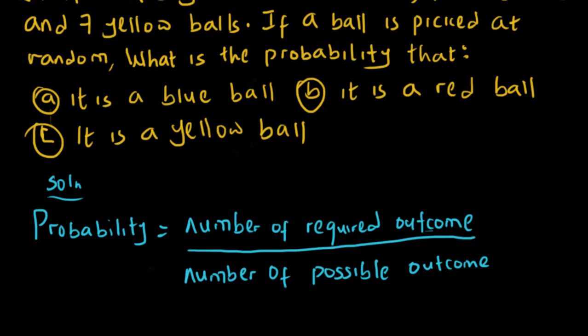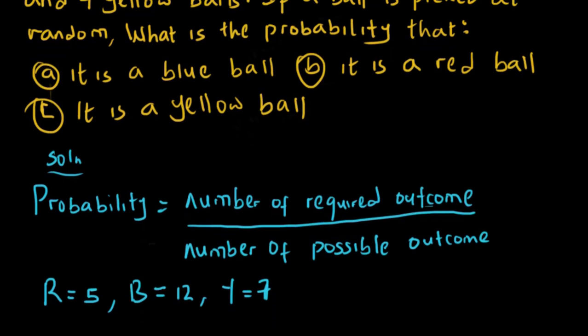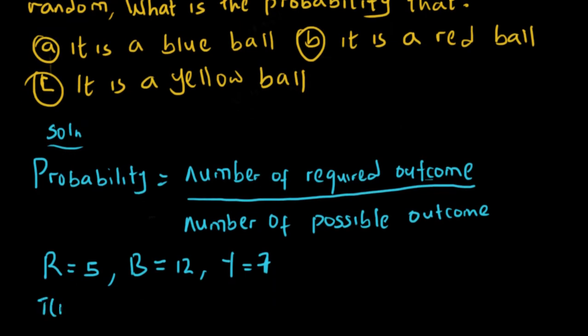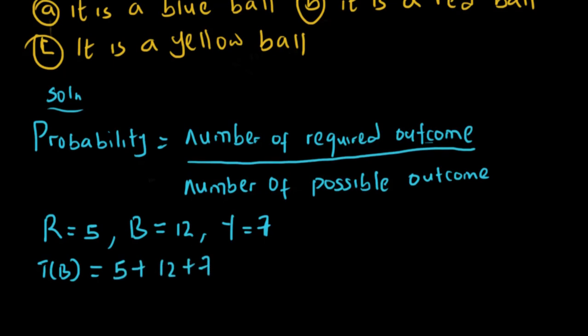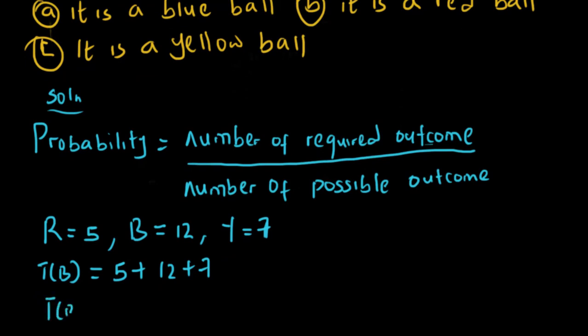Now from the question, we were told that we've got 5 red balls, so red balls equals 5. We've got 12 blue balls, and then we've got 7 yellow balls. Does this make sense? It means that the total number of balls is 5 plus 12 plus 7. That means the total number of balls, 5 plus 12 is 17. 17 plus 7 will give us 24.